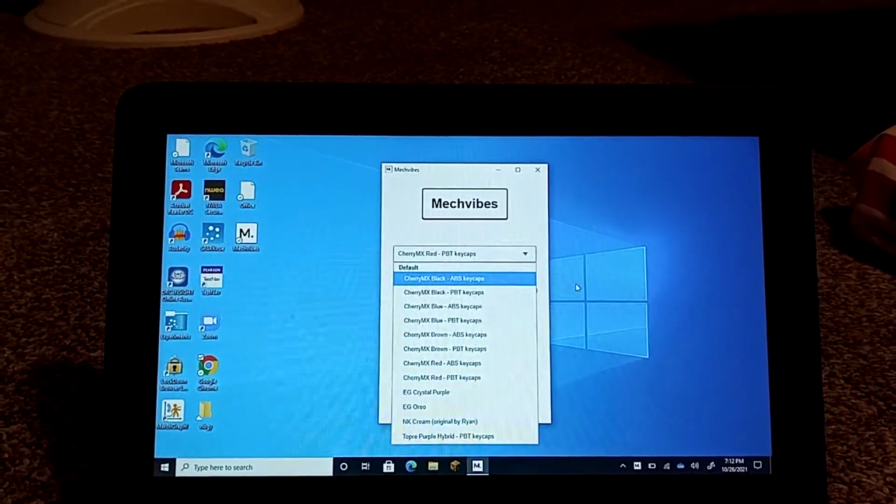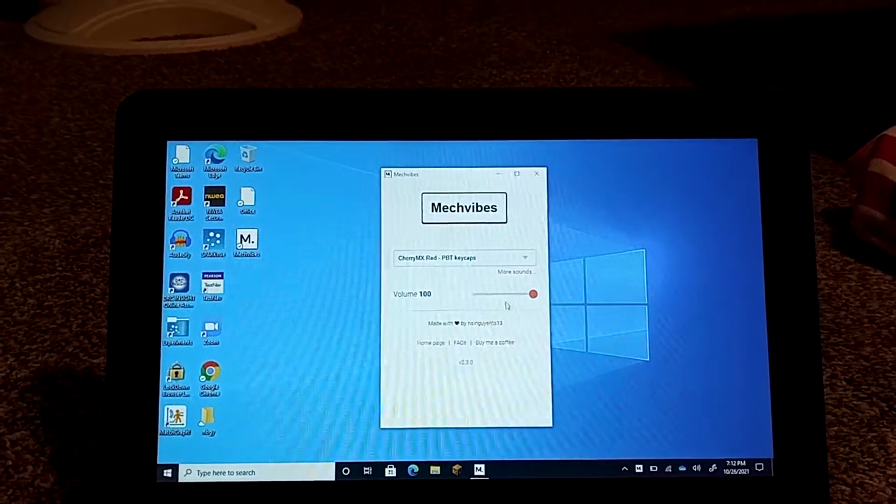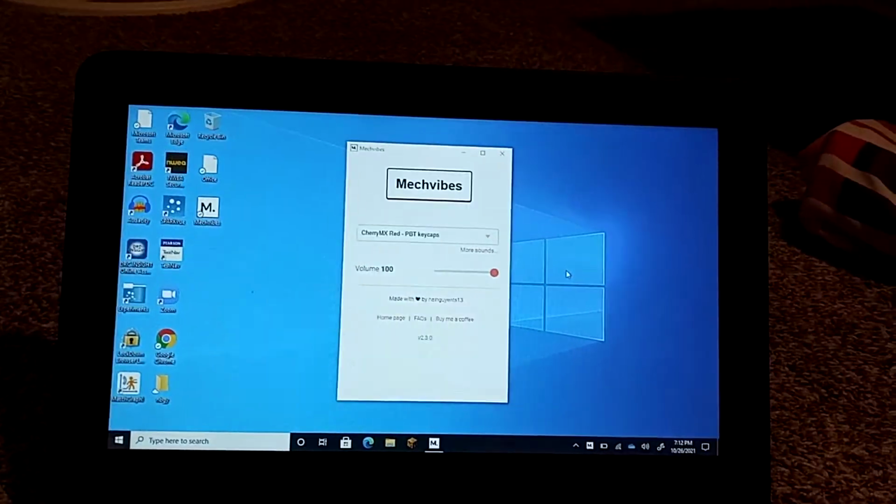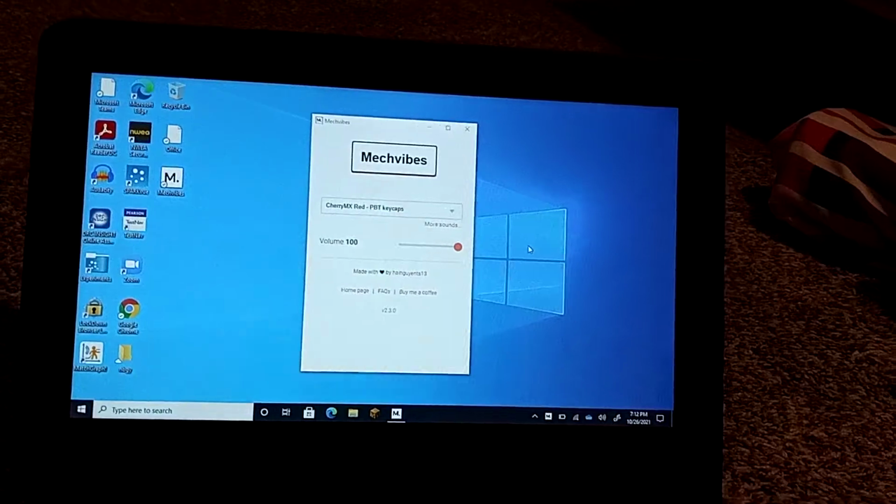So you can choose from all of these. You can choose what volume you have it at. And yeah, that's how to change your keyboard sound on your school computer.